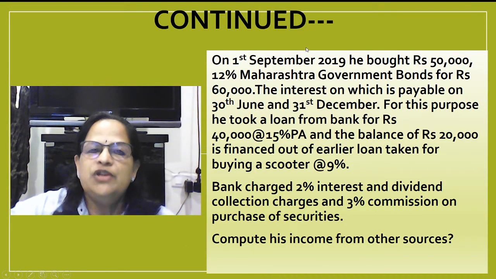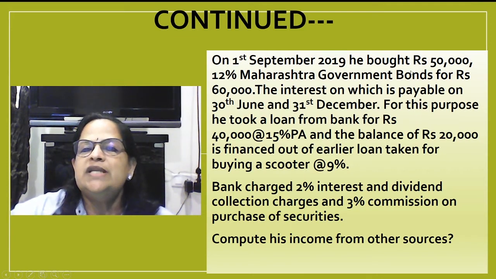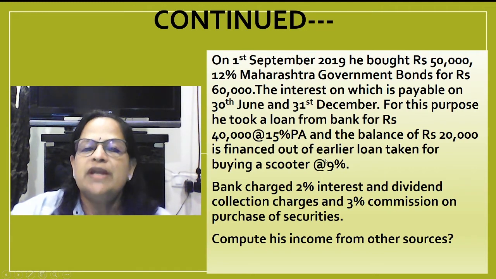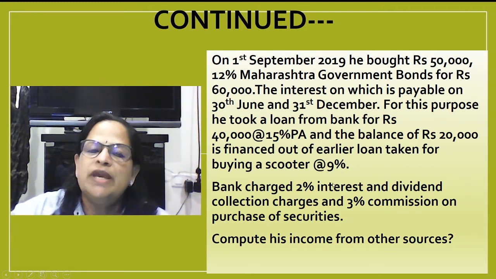Now, continuing with that, on 1st September 2019, he bought rupees 50,000, 12% Maharashtra government bonds for rupees 60,000. The interest on which is payable on 30th June and 31st December. For this purpose, he took a loan from bank for rupees 40,000 at 15% per annum, and the balance of rupees 20,000 is financed out of earlier loan taken for buying a scooter.